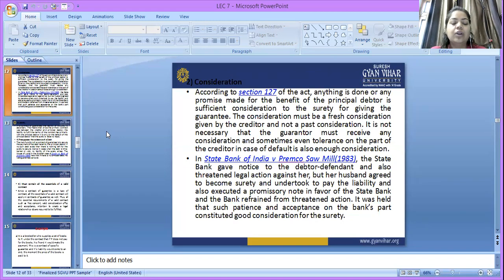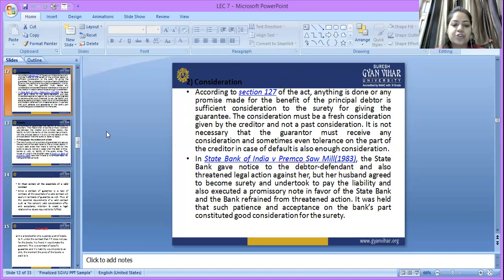It is not necessary that the guarantor must receive any consideration. Sometimes even tolerance on the part of the creditor in case of default is enough consideration. Consideration is like an exchange of something. That means any promise that is made for the benefit of the principal debtor or the surety is known as consideration.